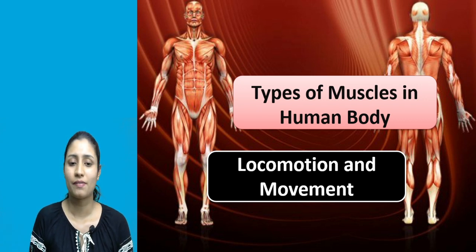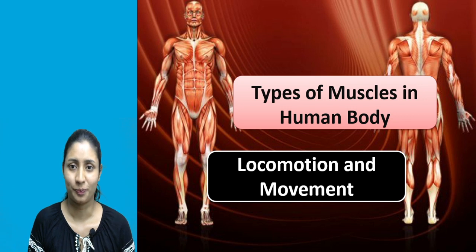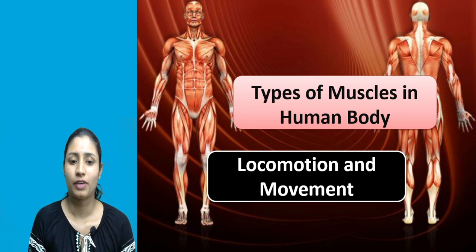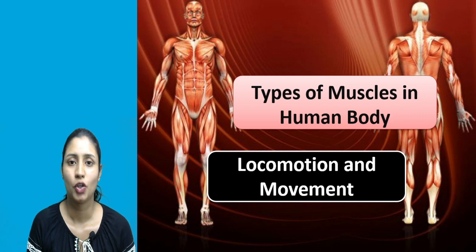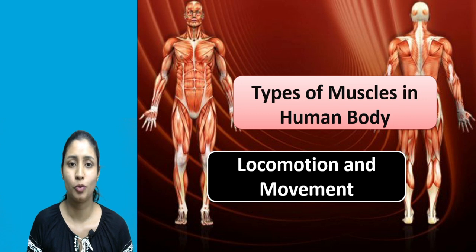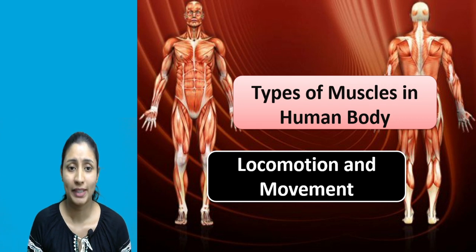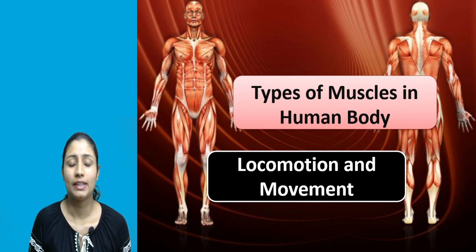Right now we have seen movement and locomotion. In the case of plants, they can show only a single activity, and that is movement, while human beings can show both activities, movement and locomotion. So as of now we are clear about the concept of movement and locomotion. Now, as we have seen, humans can show both activities. In human beings, in order to show movement and locomotion, in their body they have specialized structures, and these structures are nothing but the muscles.